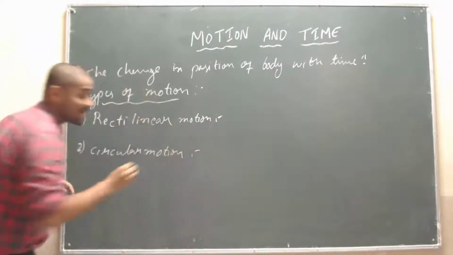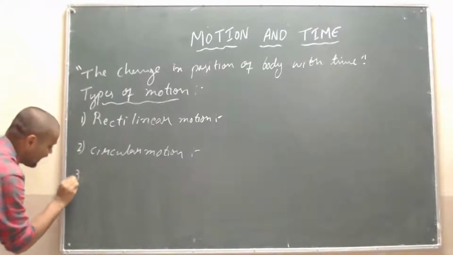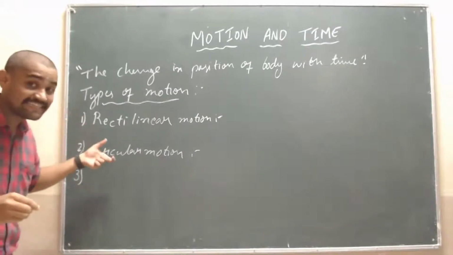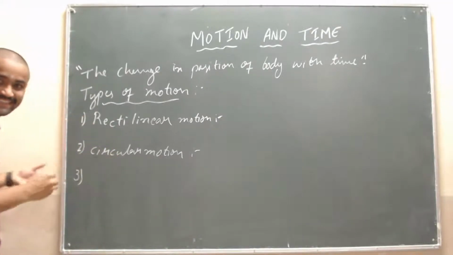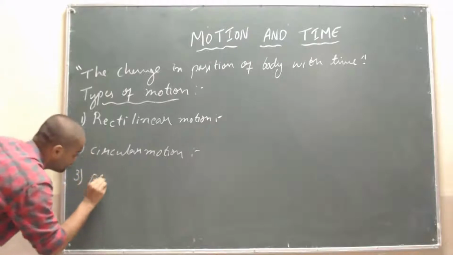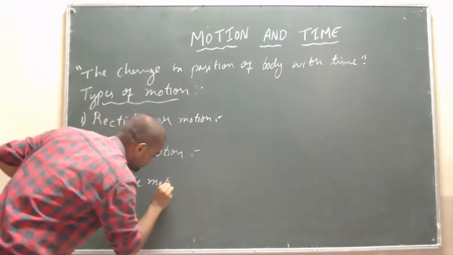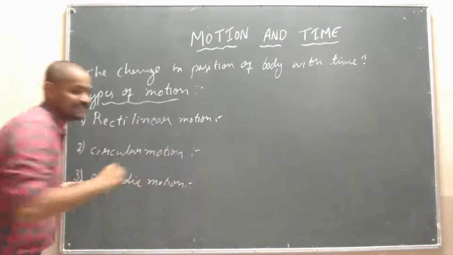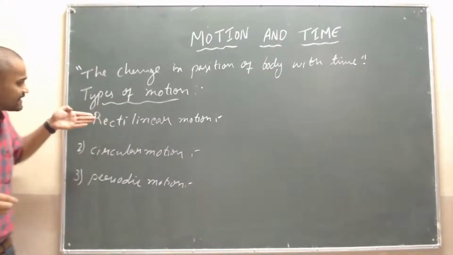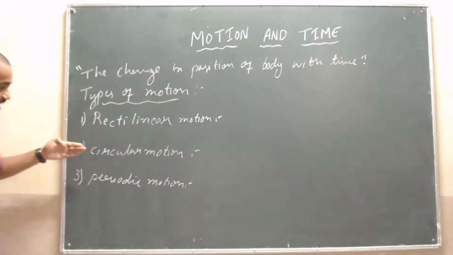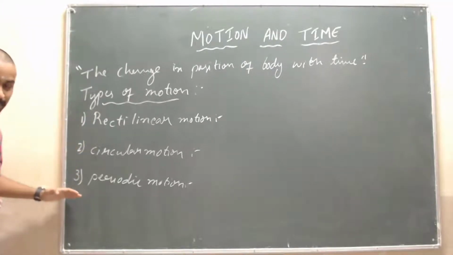And third one is periodic motion. I think you have all heard these words, isn't it? So, rectilinear motion, circular motion, and periodic motion.